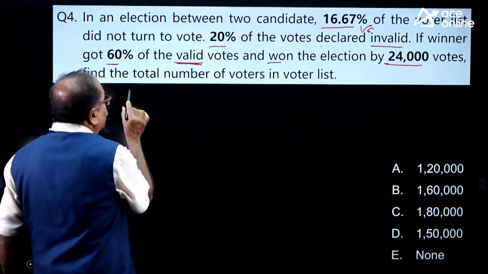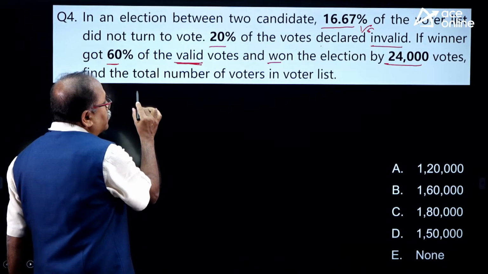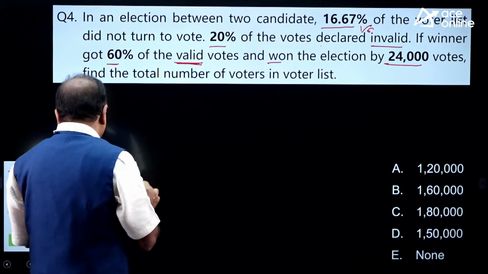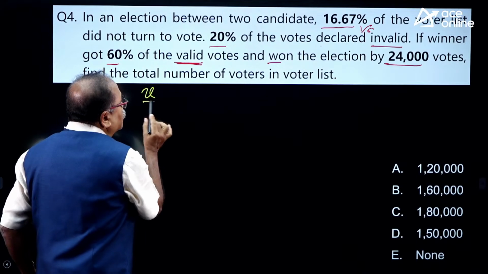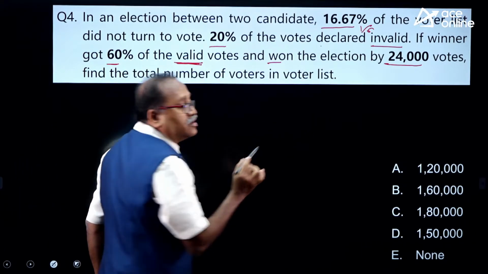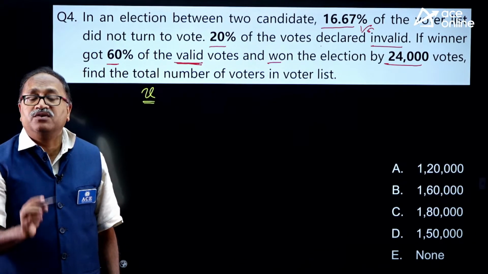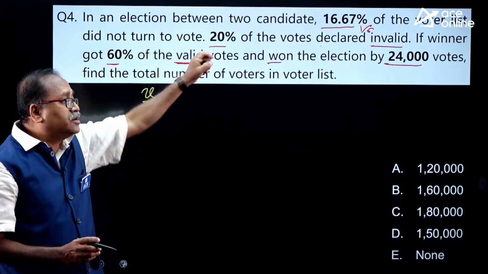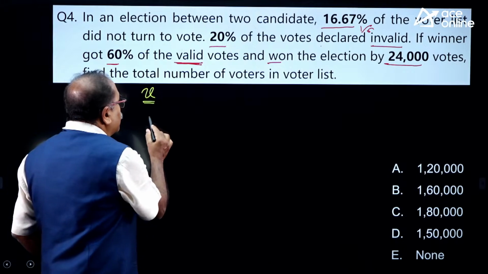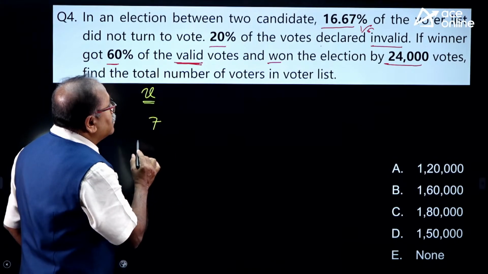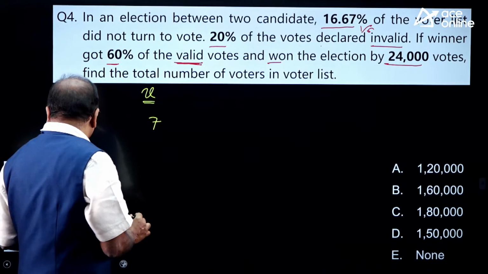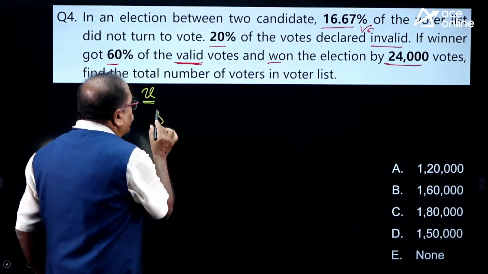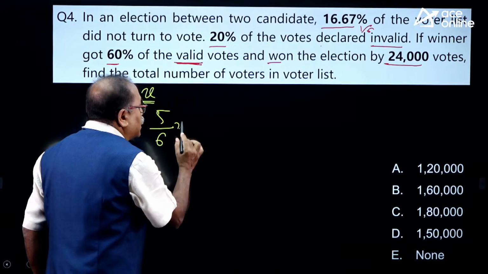Let's assume that the number of voters in the voter list is X. You need to find the value of X. I already know 1/6 has not turned up, so the total turning up is 5/6 of X.